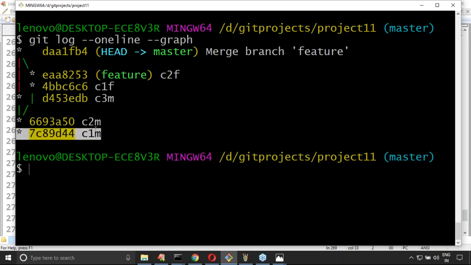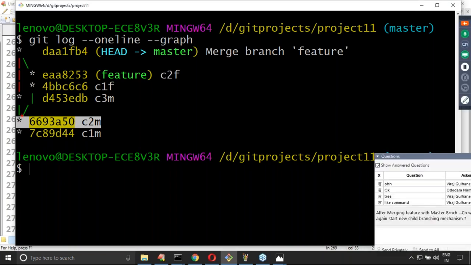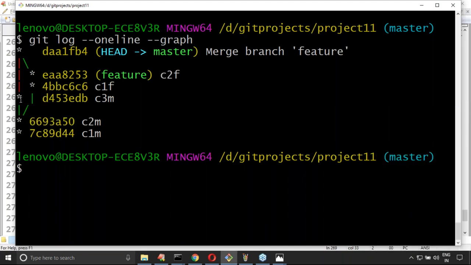This is the first commit. This is the second commit in the master branch. Now you created a child branch. Here in the master branch, this new commit is there, right? This new commit is this message. This commit is related to the master branch, don't get confused.